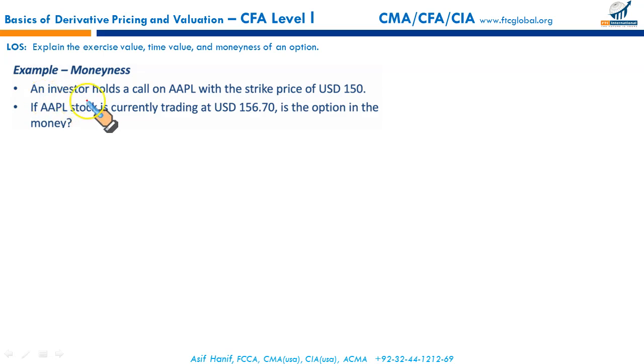Okay, here an investor holds a call on AAPL with a strike price of 150. If AAPL is currently trading at 156.7, is the option in the money? Absolutely. This option gives you the right to buy at 150 a stock that is currently trading at 156.7.